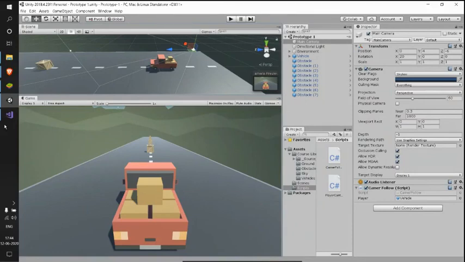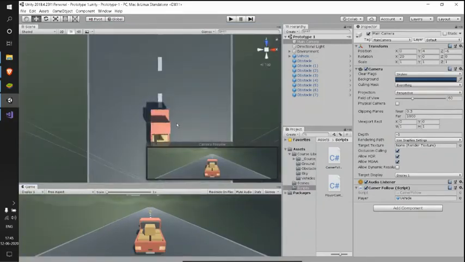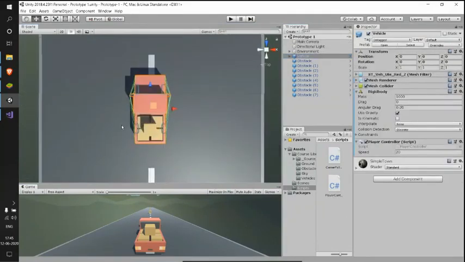So to implement our player control, let's just start with our vehicle movement. So how to do that? Let's just see a way to do that. I'll just focus on my vehicle and see. We have written our forward movement like this.